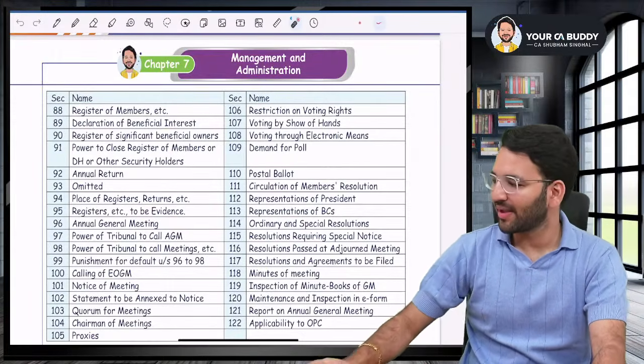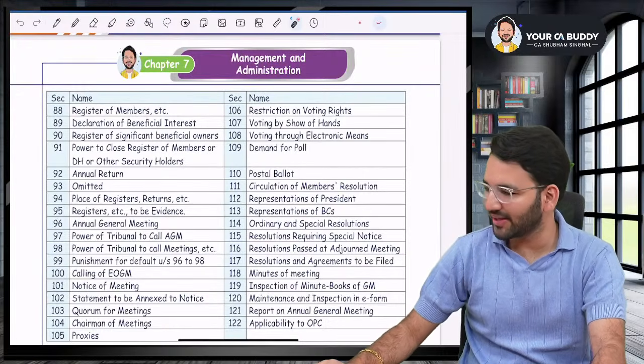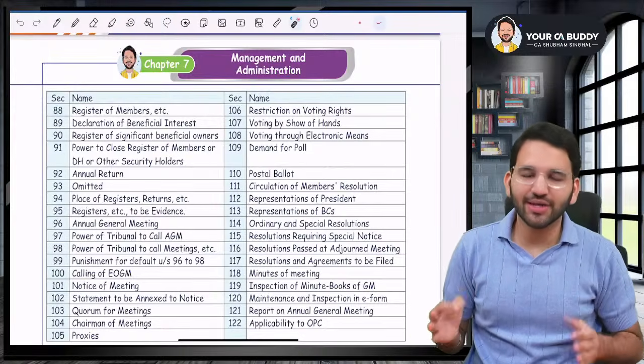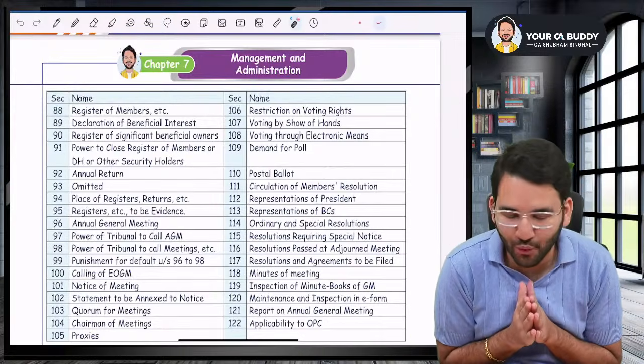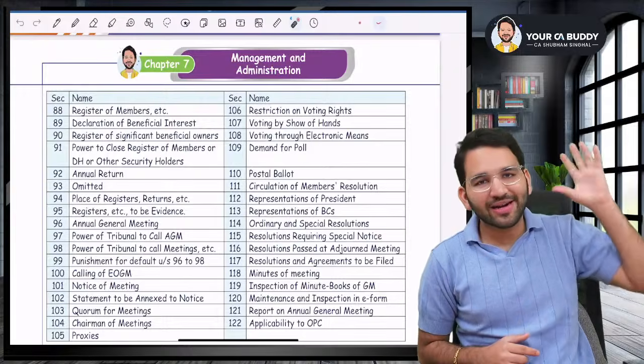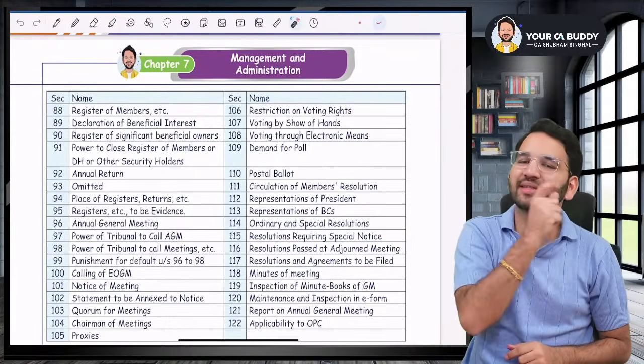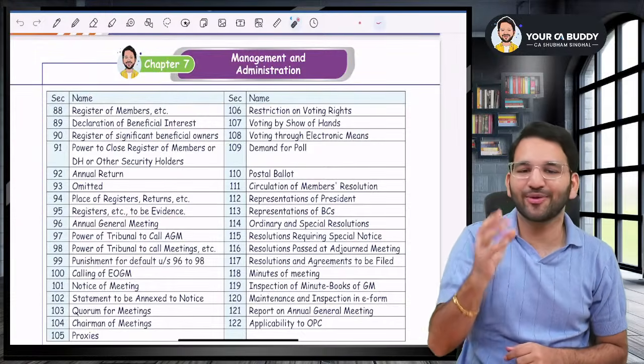Okay. I hope the audio video is clear and everything is all right. This is going to be in 100% English. For those who understand Hindi, there is a separate rapid revision which you can go and watch if you want to enjoy in Hindi. But for those who have some challenges with Hindi, it is a 100% English revision.